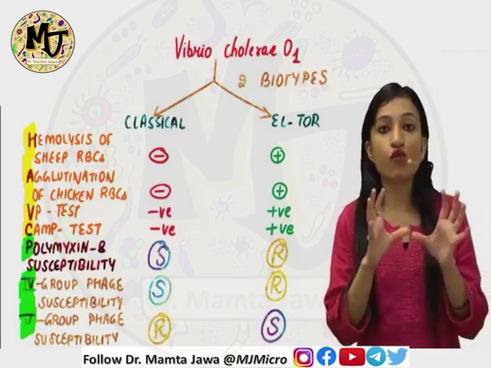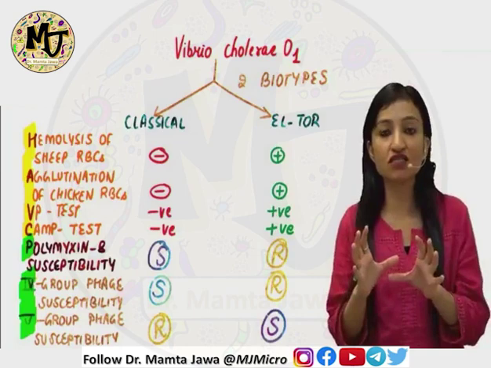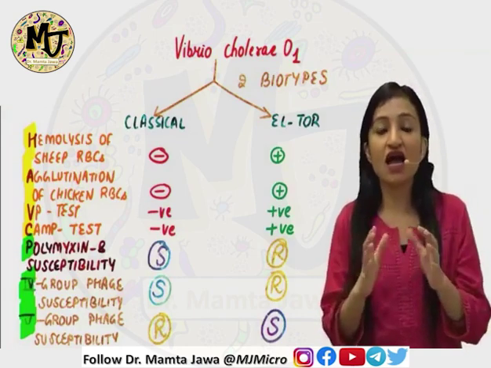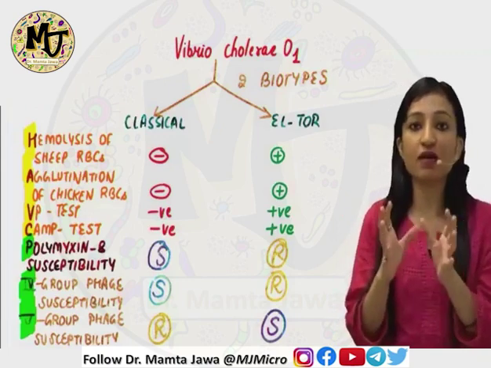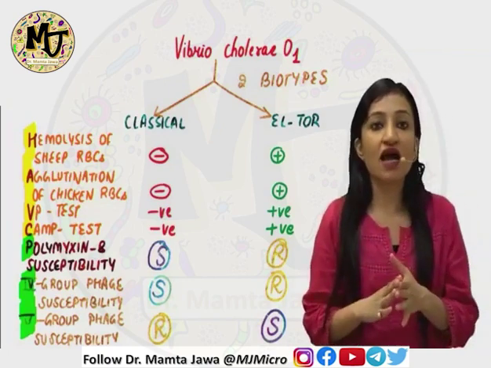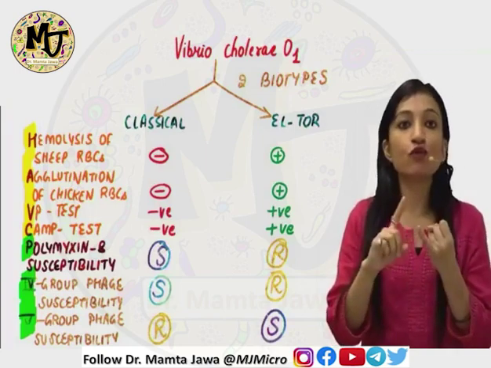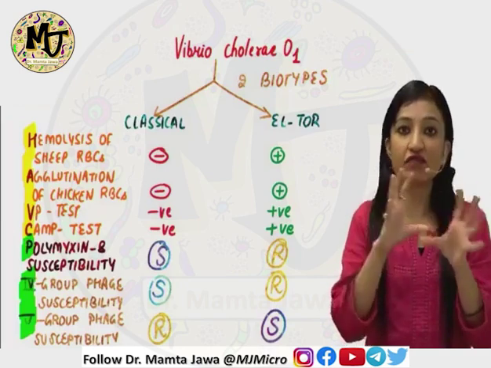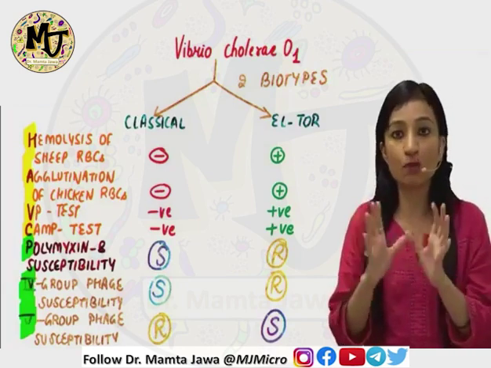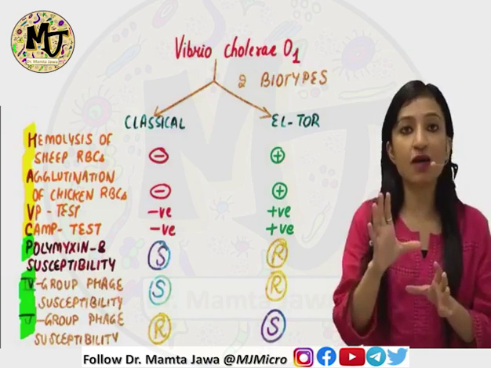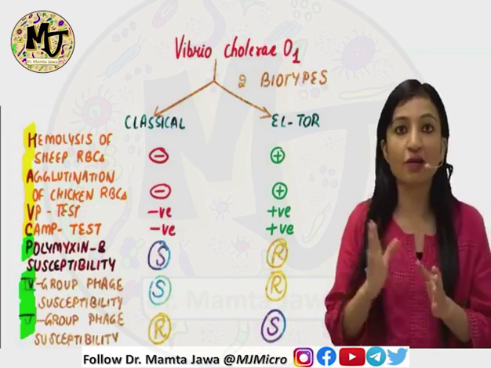Similarly, there are certain phages, also known as bacteriophages, which are nothing but the viruses which attack bacteria, and we have named these phages by allotting them numbers like group 1, 2, 3 and so on. We have found that group 4 and group 5 phages attack differently on classical and El Tor biotypes. Group 4 phage attacks the classical biotype but does not attack the El Tor biotype.